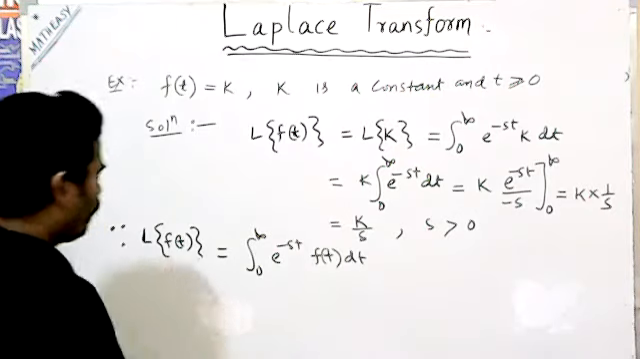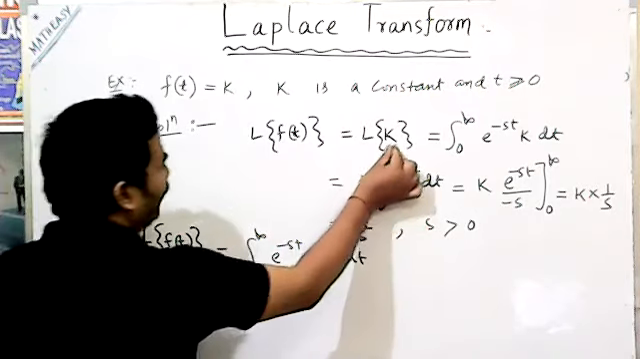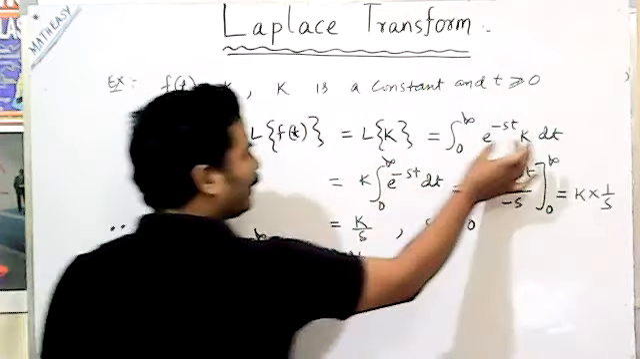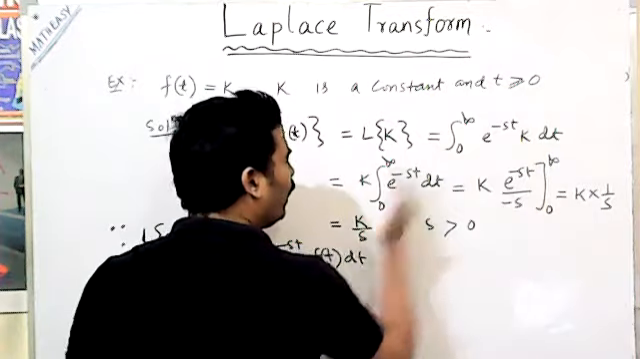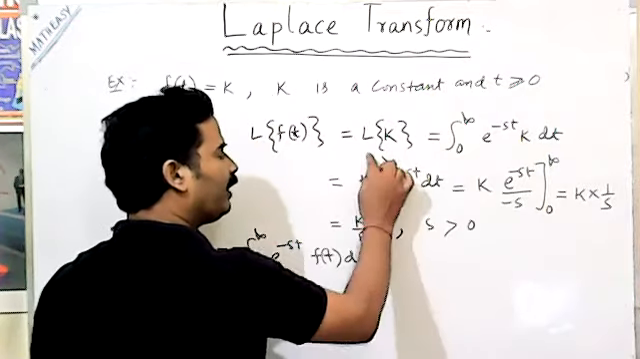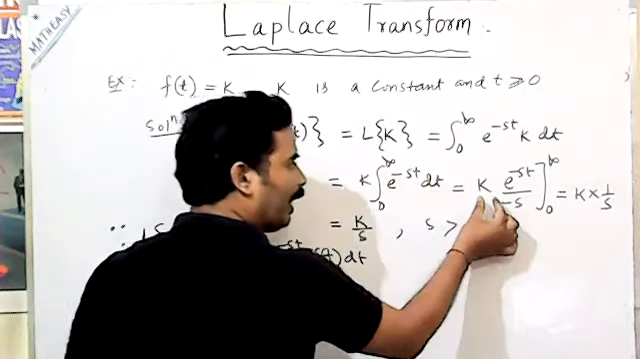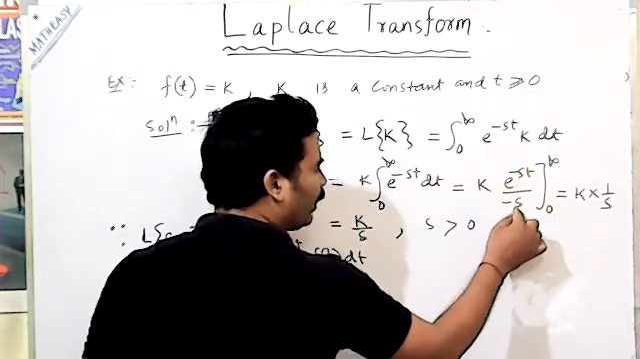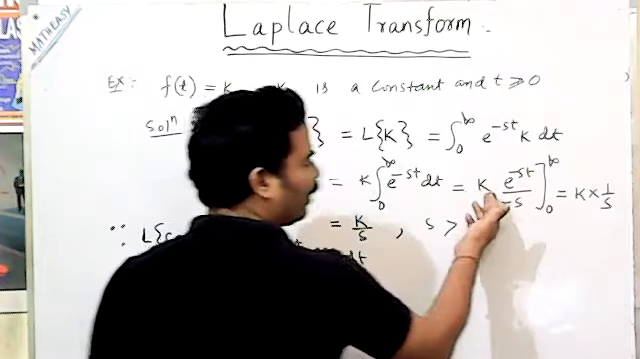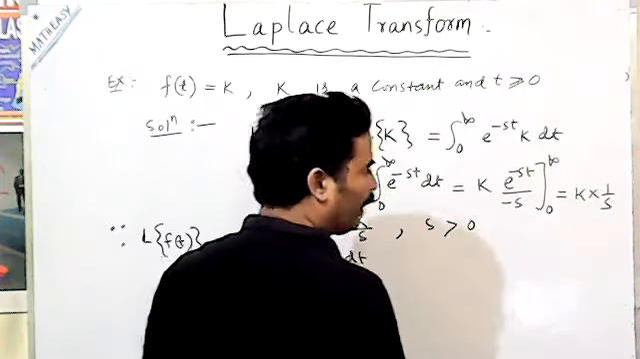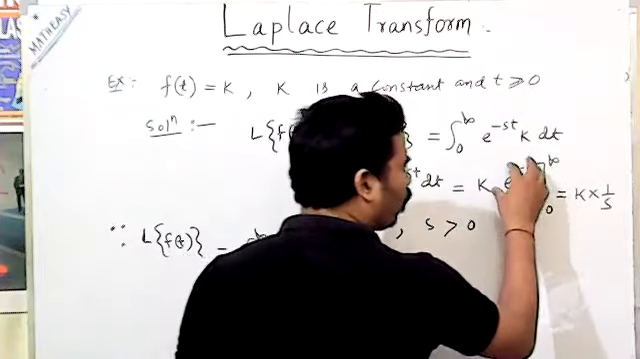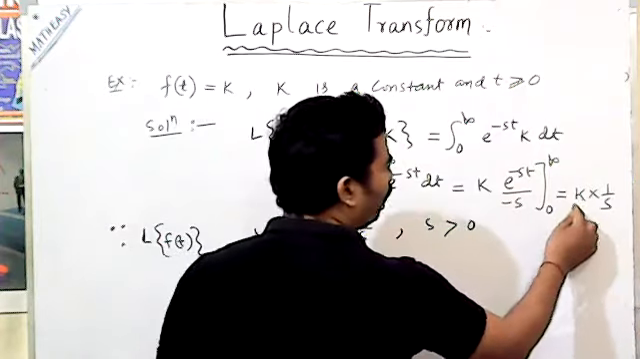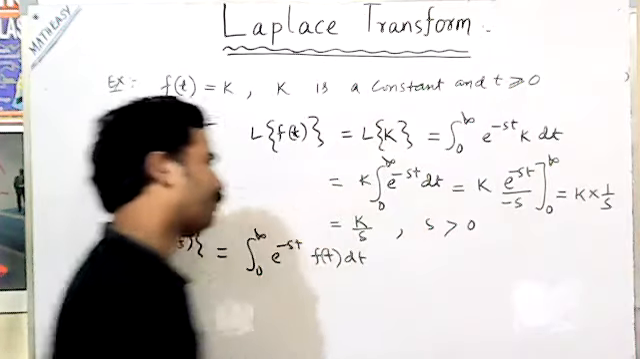Here the f(t) value, that is k, is given, so you put k in for f(t). After putting that value in, since k is a constant, take it common. So k times the integral from 0 to infinity of e to the minus st dt. This integration value is e to the power minus st by minus s. So k is common, and for the limits 0 to infinity, upper limit minus lower limit, what value comes? Now e to the power minus infinity value is 0, so only k into 1 by s remains.